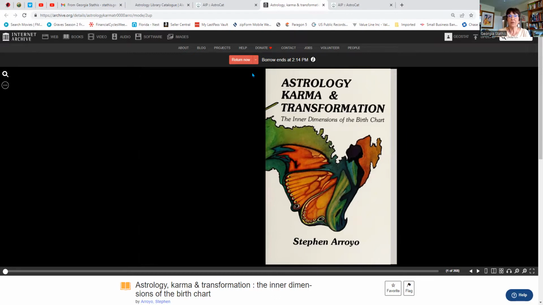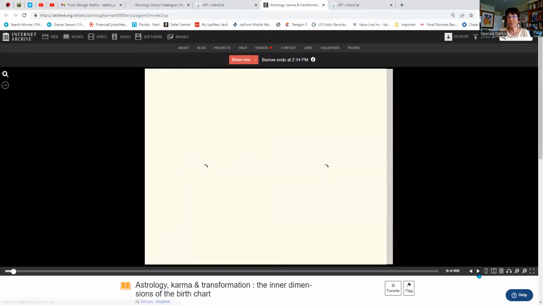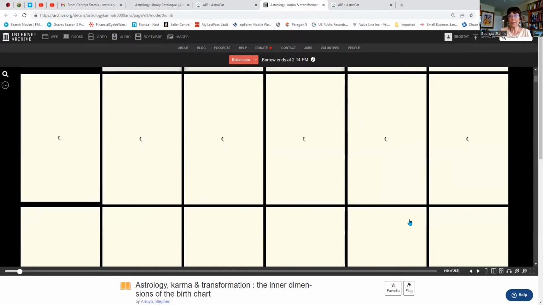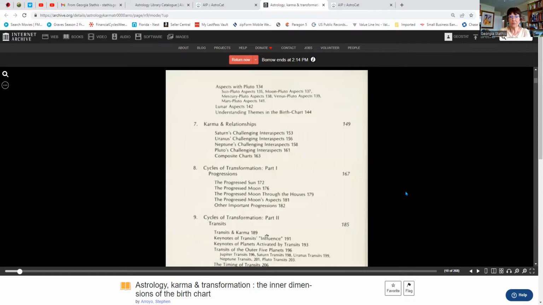And I just borrowed it now. It's going to give me an hour, and it's telling me I'm borrowing it for 1 hour till 2:14 p.m. I'm going to just start opening up the pages. Let's hope that this works. It's just a little bit slow today. Okay. There you go. I'm going to go back to one page though. And here is the table of contents to go to the page that you would like, but I'm just going to scroll us through.